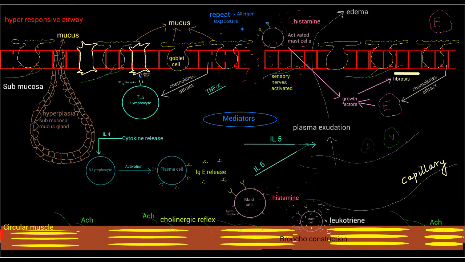Third, plasma exudation from capillaries, which causes airway edema. And fourth, in untreated cases, these mediators cause subepithelial fibrosis, which makes the narrowing irreversible.